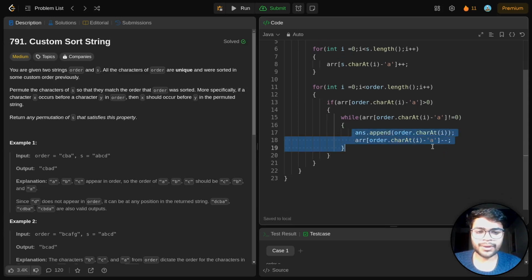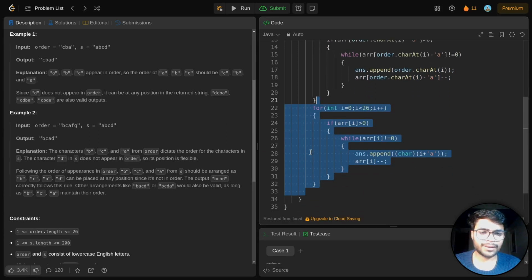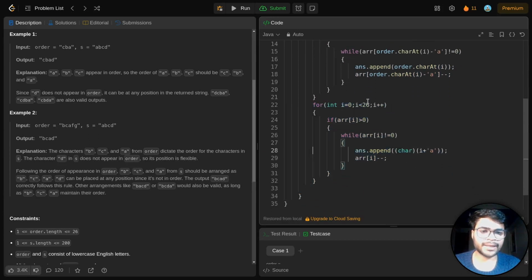What this will do, if we encounter a, say, three times, is help us in storing those 3 characters inside our answer. After this, we'll take care of the rest of the characters which are left, which were not in our order string.